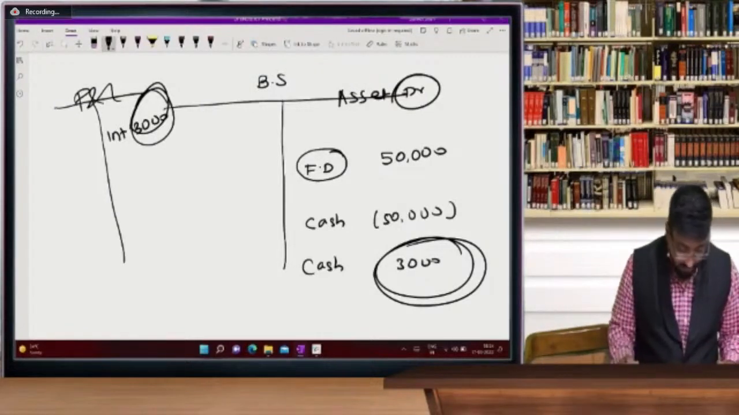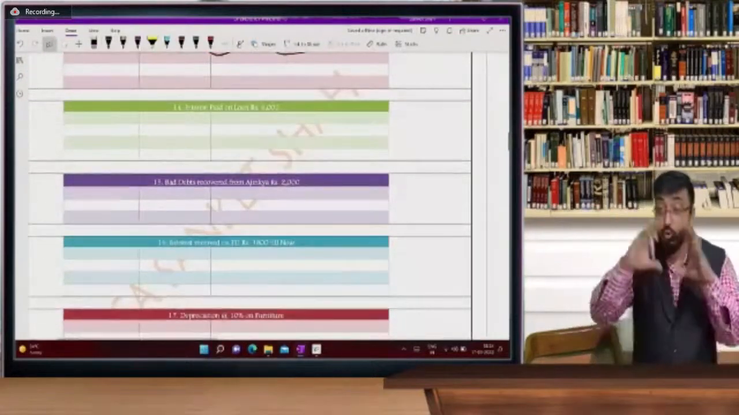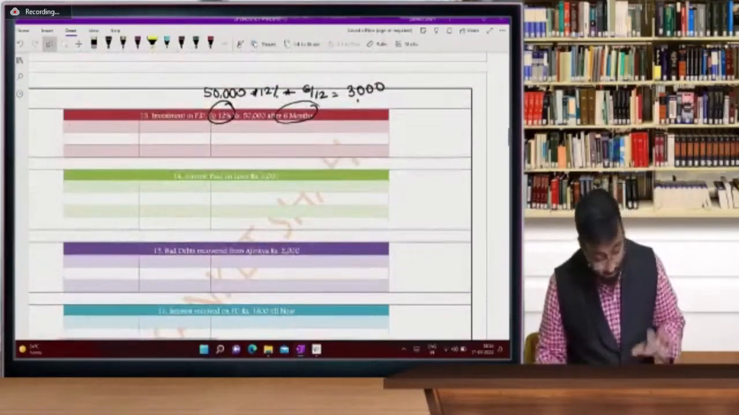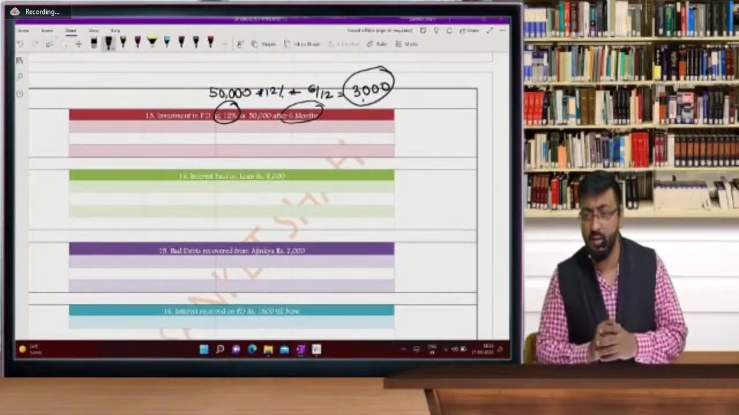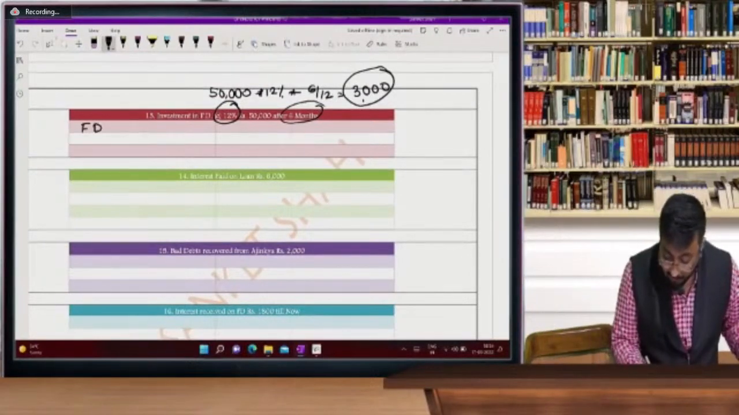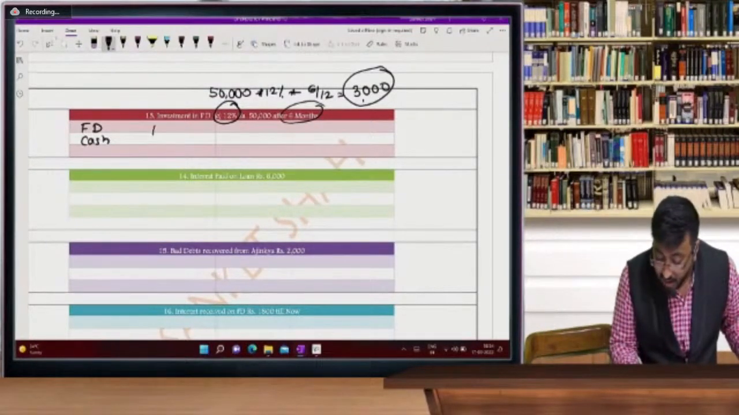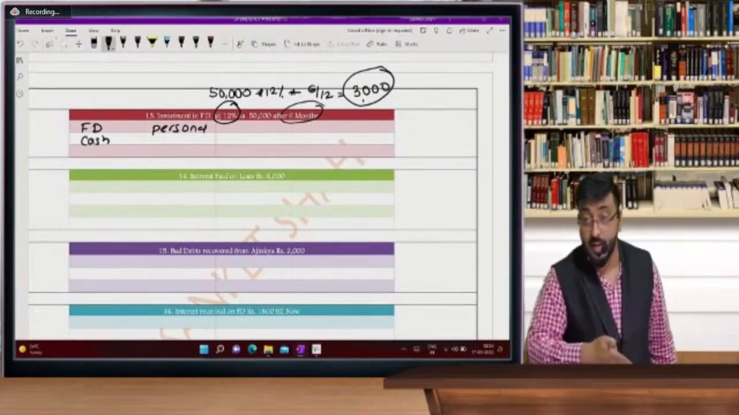Chalo, so let's move. So beta, what is important? How you are visualizing these entries. Very good. So beta, 3,000. I'm not going to pass this entry now, sir. I'm not going to pass this entry of 3,000 now, but what is the entry? FD and cash. Which type of account is FD? Sir, personal account. So many students make this mistake; FD is a real account.